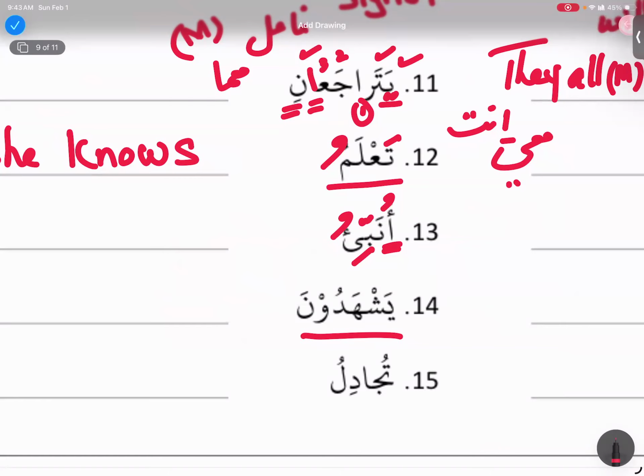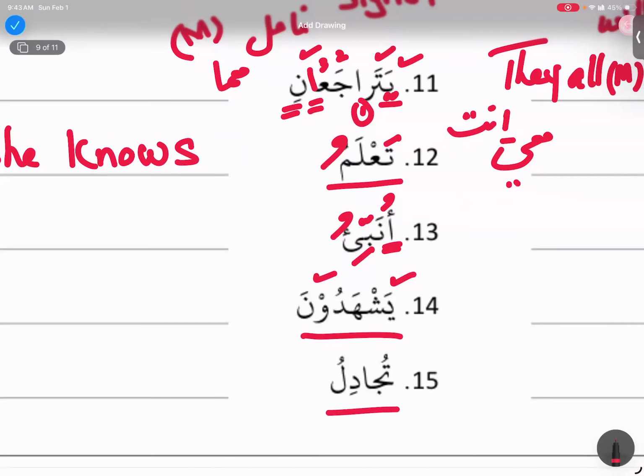Wawul jama. So Hum is the fa'il. Wawul jama is because there is a ya in the beginning, so it says Hum. If it was ta, then it would be Antum. Perfect. Barakallah fiki. Beautiful. So this is how we are going to look at it.